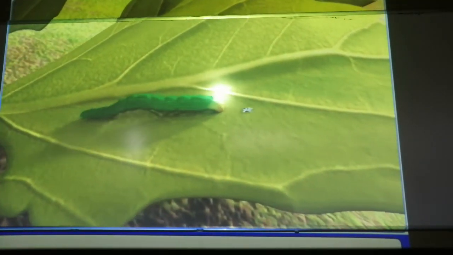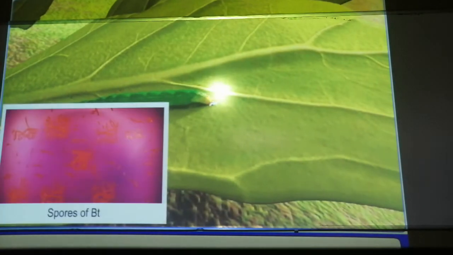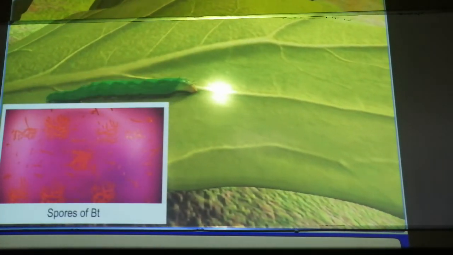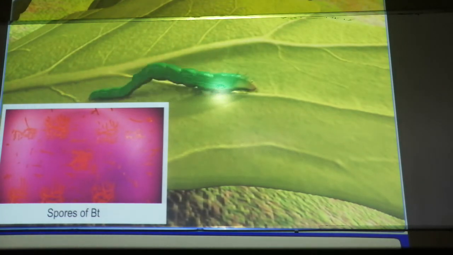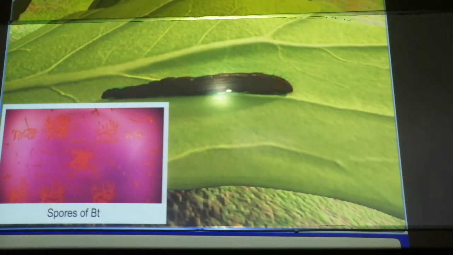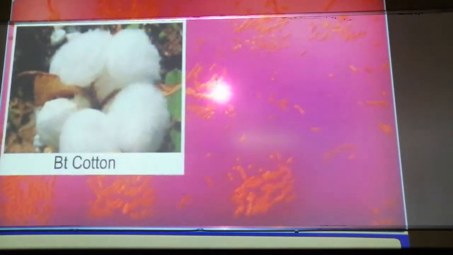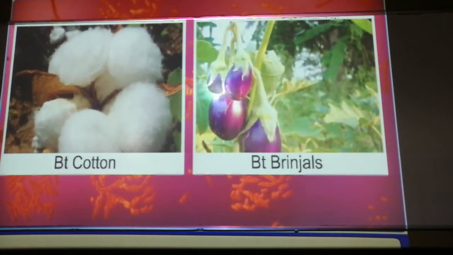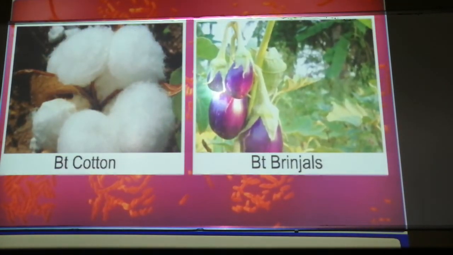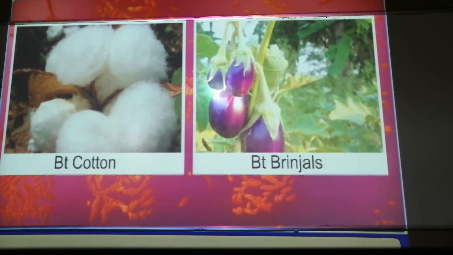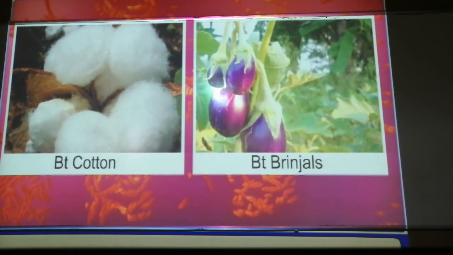Basically, BT is making the plant resistant to the attack of insect pests. This BT cotton is cultivated in many cities in India, and biological control is being developed for the treatment of plant diseases like several fungal diseases and other bacterial diseases. This BT also doesn't harm the animals which graze on these plants, and Bacillus thuringiensis is used to produce BT cotton as well as BT brinjal, keeping them very healthy and away from other insects and pests, and not letting them get infected.